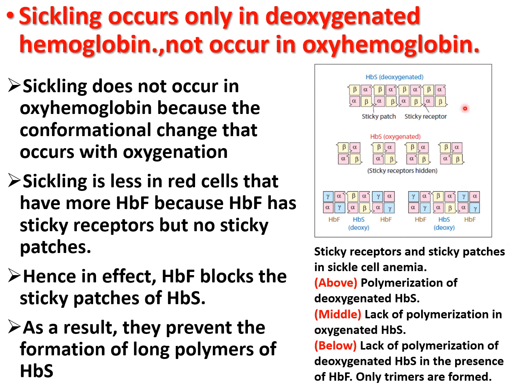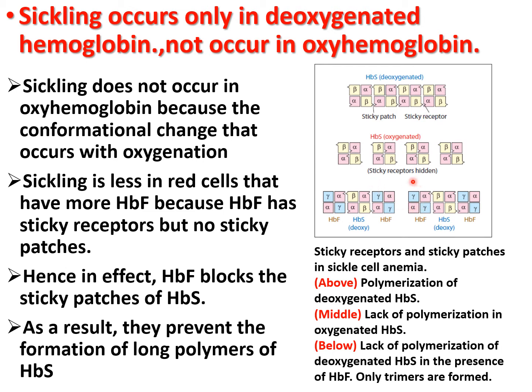So in this figure, we can see the sticky receptors and sticky patches in sickle cell anemia. This one is a deoxygenated hemoglobin S and this is an oxygenated hemoglobin S. Polymerization of the deoxygenated hemoglobin S: this one is a sticky patch and this one is a sticky receptor.